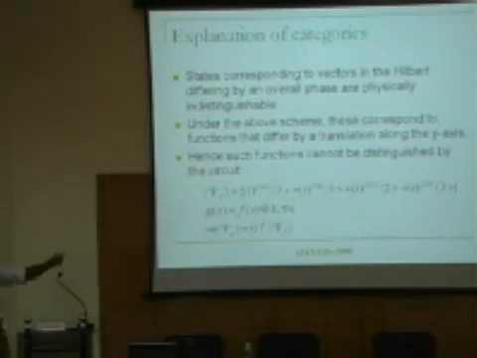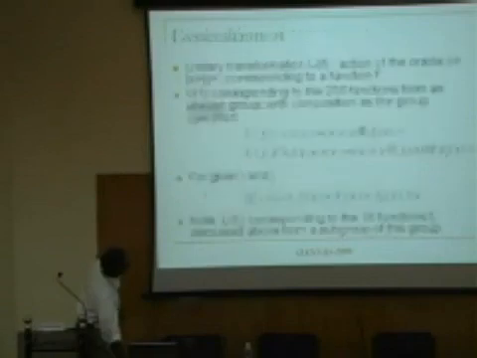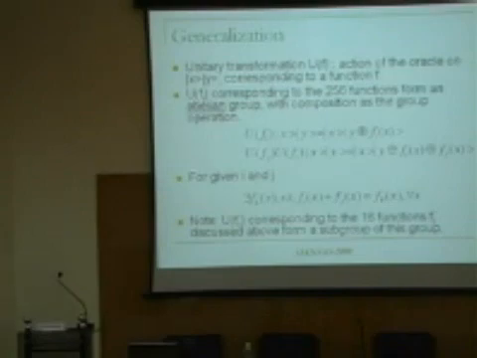So what is written here is that all functions belonging to the same category collapse to the same state multiplied by different overall phases. It is all written in different languages, so that people, depending on their taste, can actually pick up whatever they want. Now, having said this, we want to ask ourselves, what are the generic features of this particular circuit to work, so that I can actually generalize.